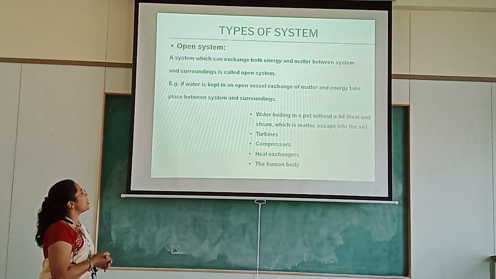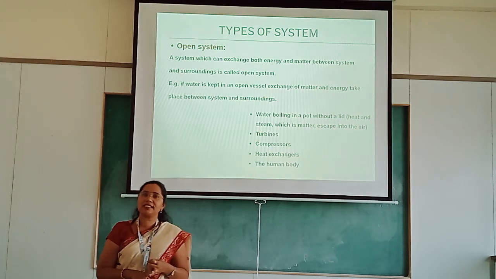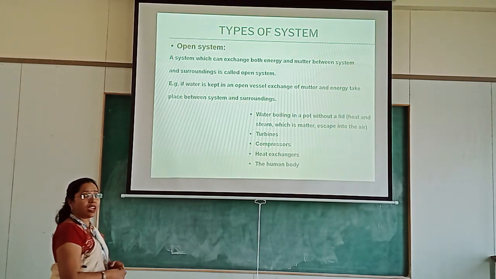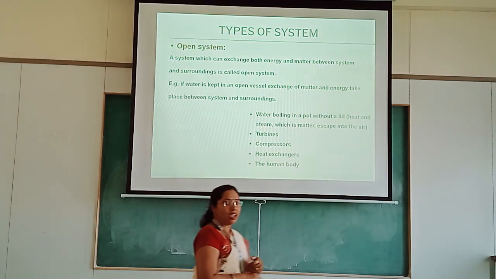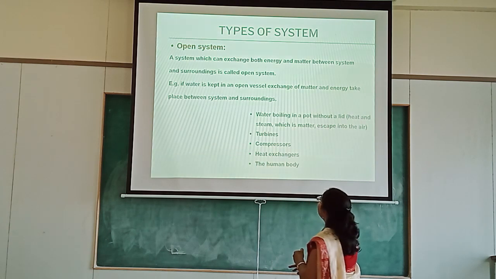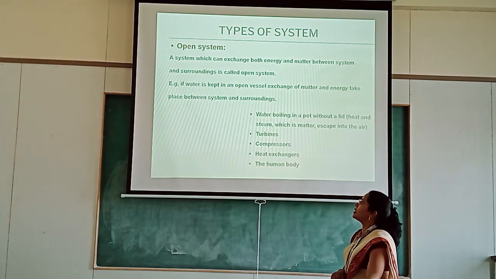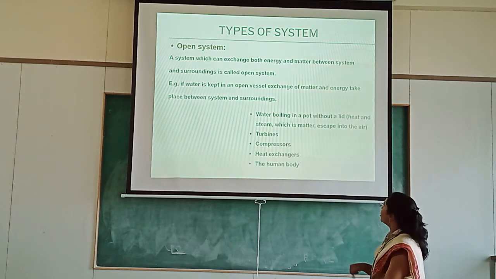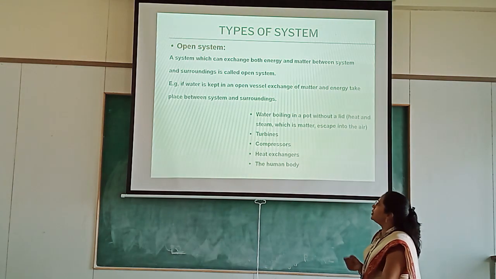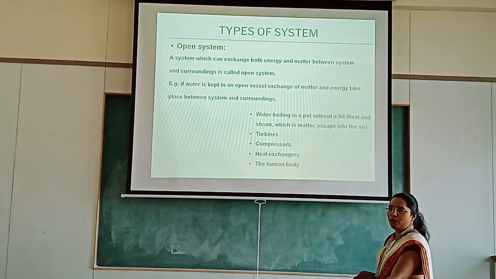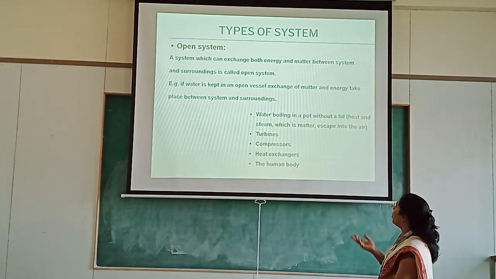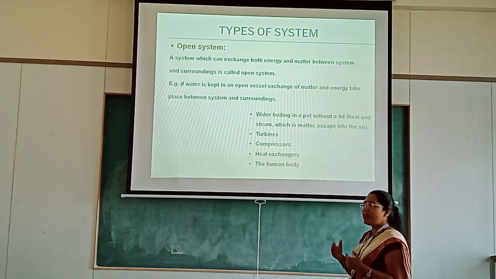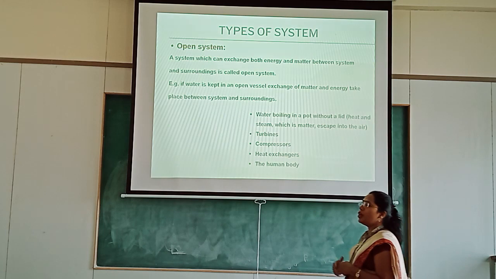There are three types of system: open system, closed system, and isolated system. An open system is a system which can exchange both energy and matter between the system and surroundings. For example, if water is kept in an open vessel, exchange of matter and energy takes place between system and surroundings. Other examples are water boiling in a pot without a lid, turbines, compressors, heat exchangers, and the human body.